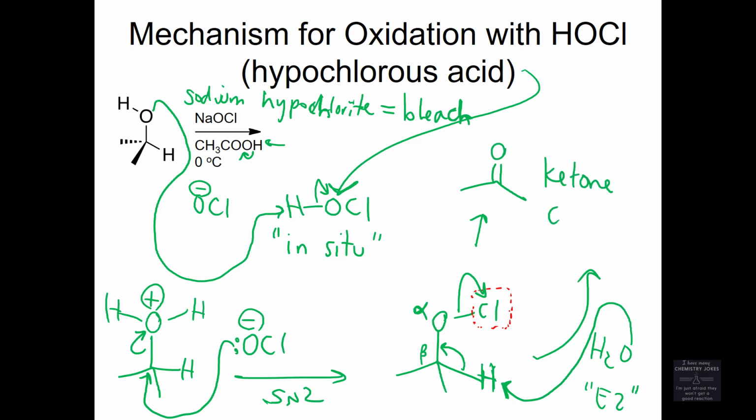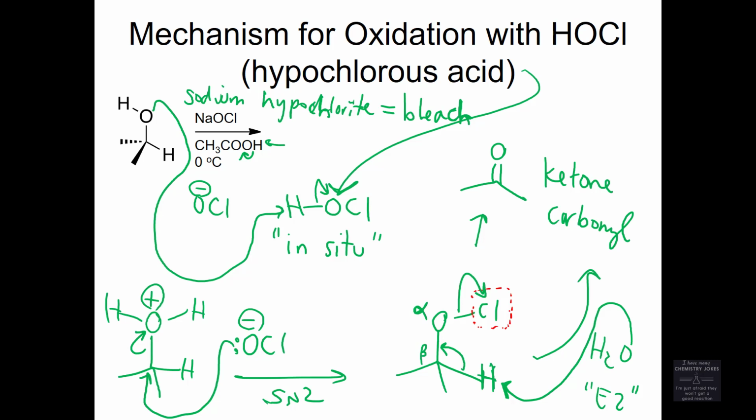It always makes a carbonyl compound, but that carbonyl is a ketone if the alcohol was secondary. That carbonyl is an aldehyde if the alcohol was primary. It would also be an aldehyde if it were a methyl. It would be formaldehyde. Yeah.